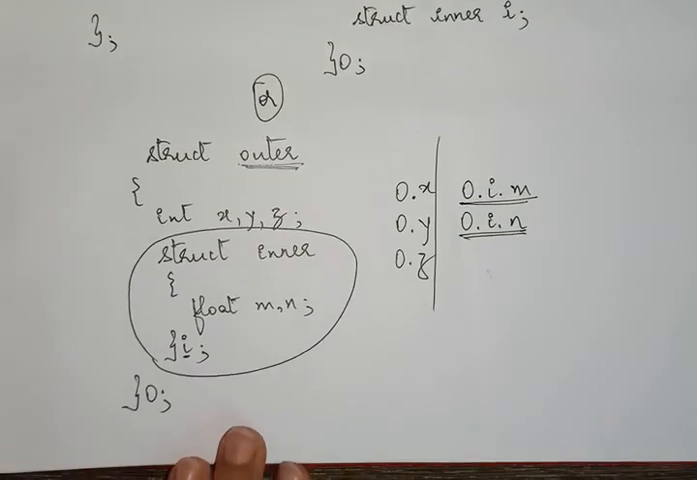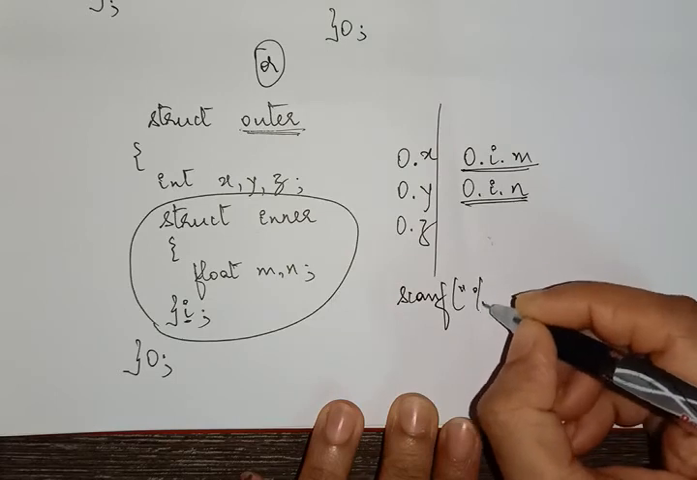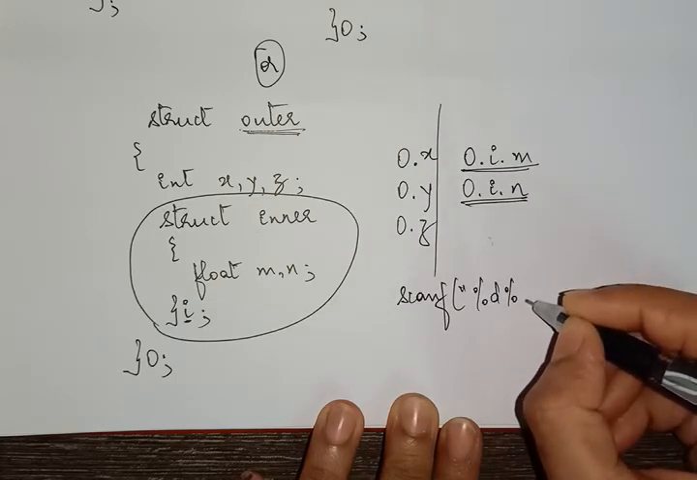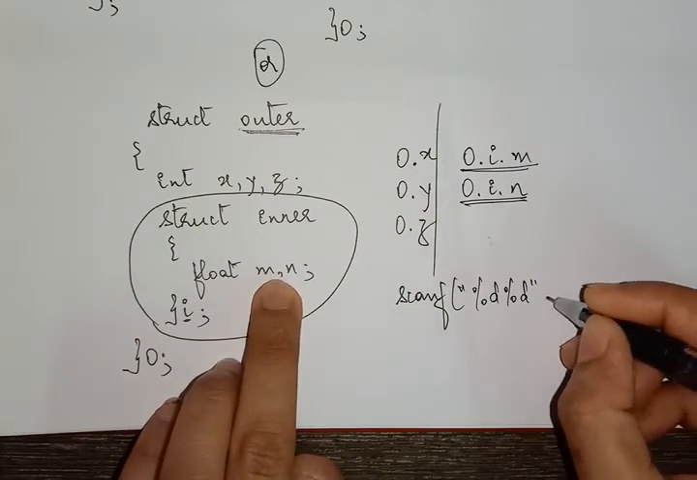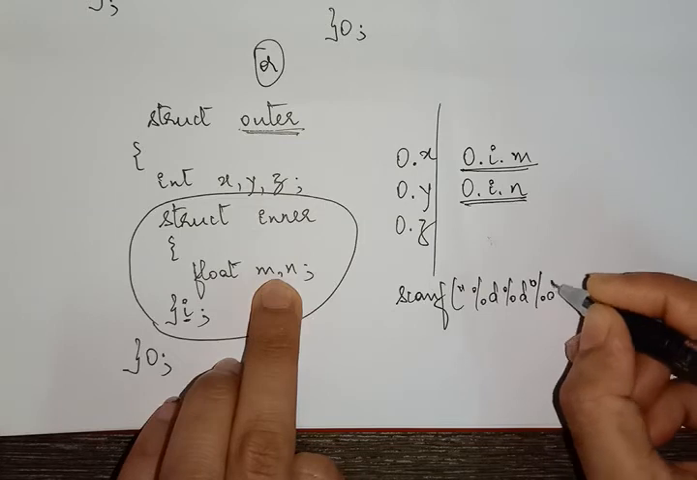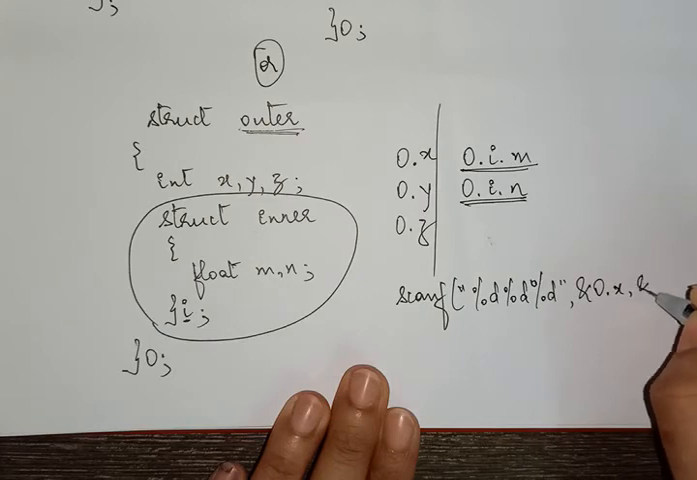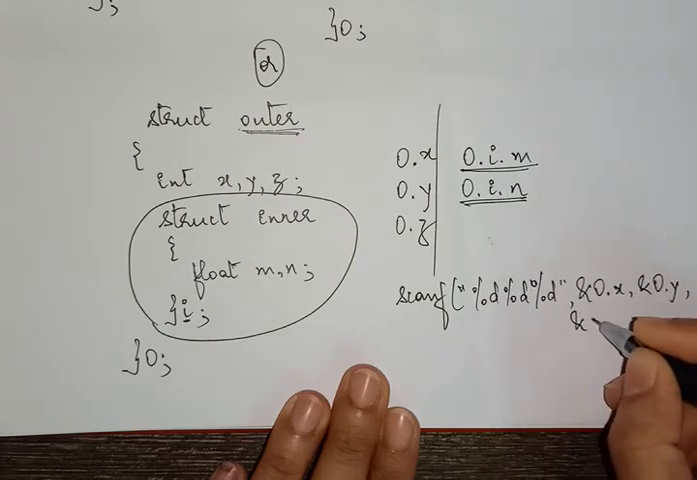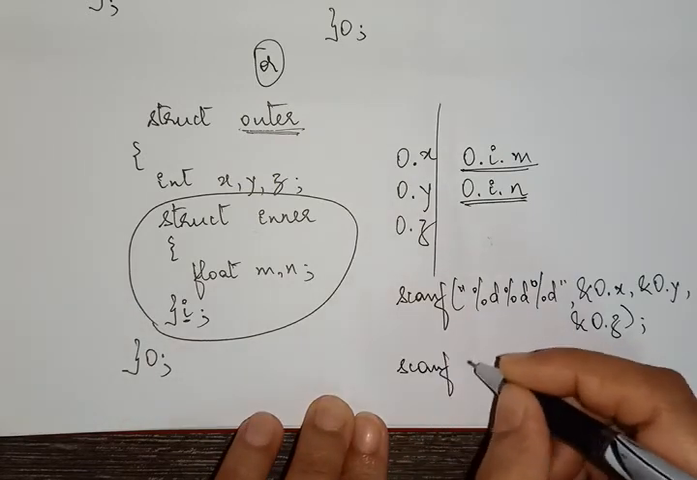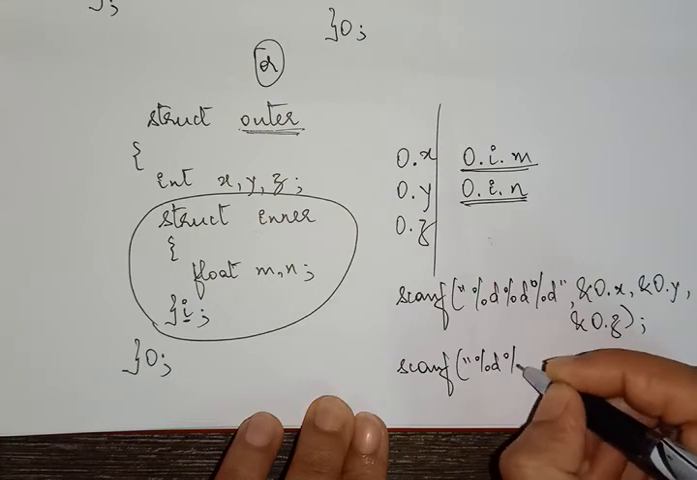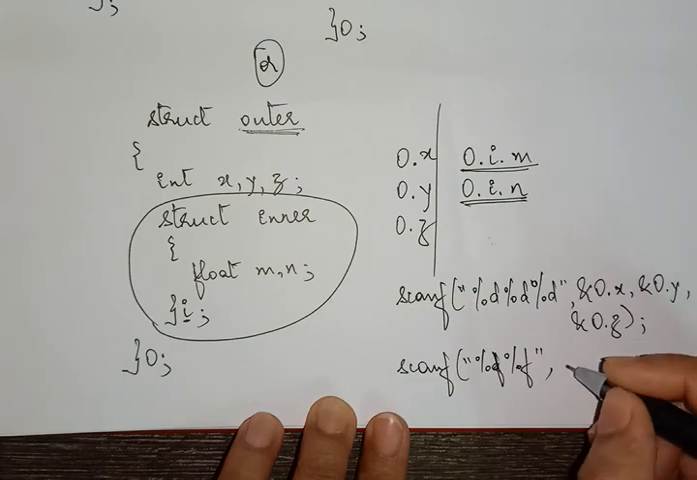So how do you read it? I'll just write the scanf statement. Say you have percentage d, let me write it for x, y, z. So for x, y, z, it would be ampersand O dot x, ampersand O dot y, ampersand O dot z, right? That's simple. Now if I have to store values in m and n, these are floating type, sorry, so it would be like this, ampersand.